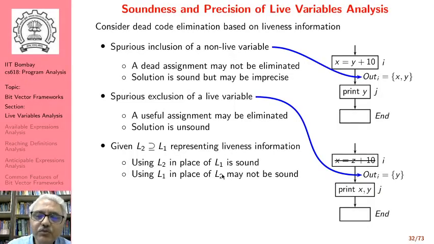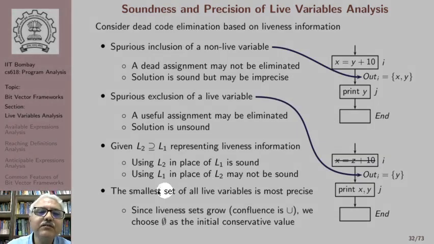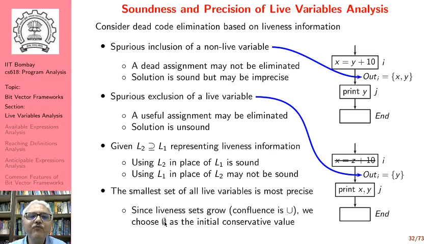In order to reduce the imprecision, we would like to compute the smallest set of live variables. So the smallest set of variables that are actually live is the most precise solution. So here is another explanation of why we choose empty set as the initial conservative value. Our liveness sets grow, the confluence is union, and we want the smallest sets that are computed by our solution, and therefore we begin with empty set as the initial value so that we get the smallest set.